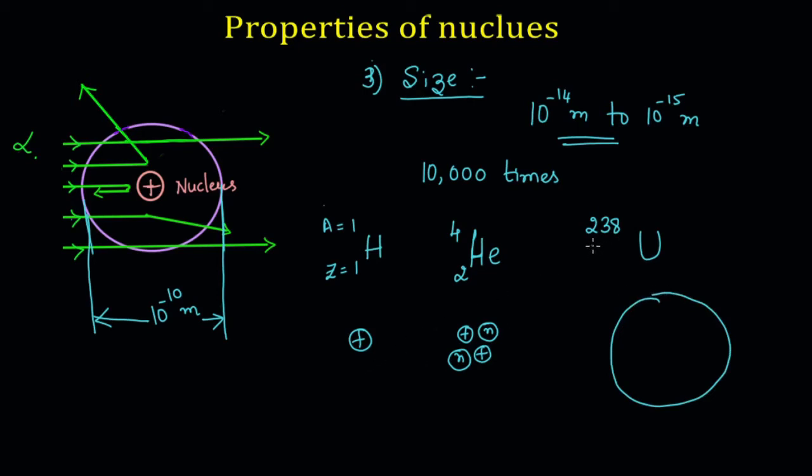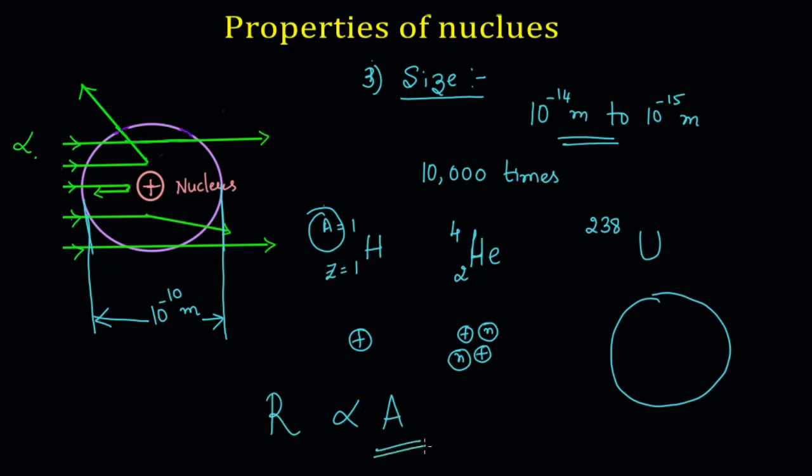It is approximately 238 times larger than hydrogen. Therefore, I can now say the size of the nucleus is proportional to its A value, or the mass number. If the mass number is large, its radius will also be large.